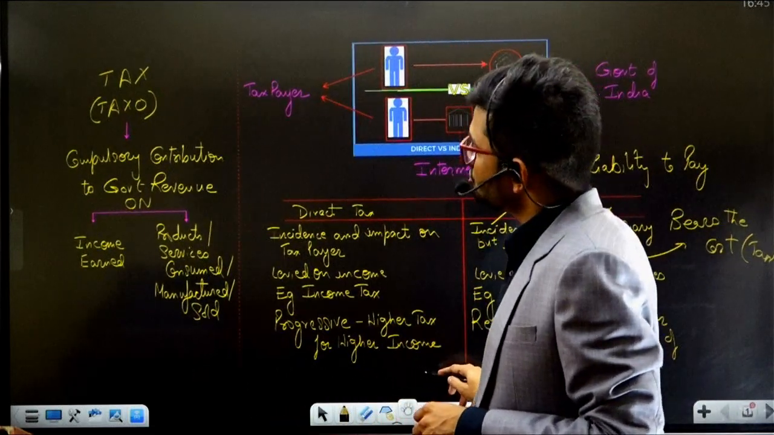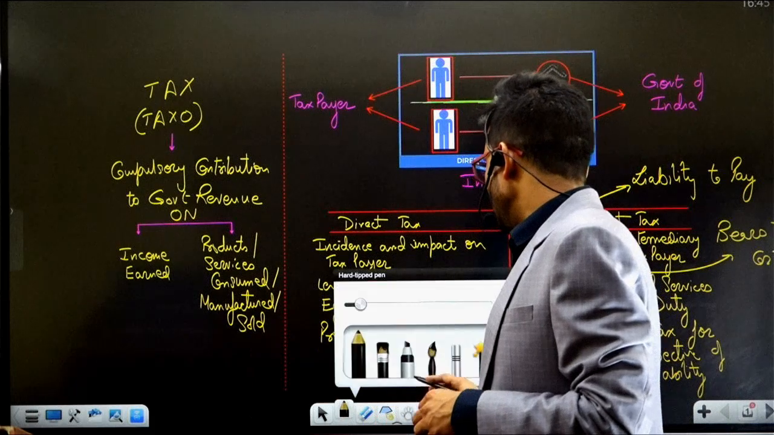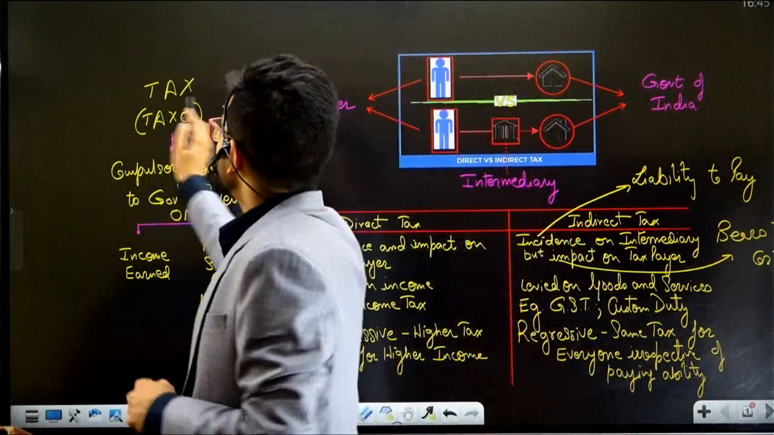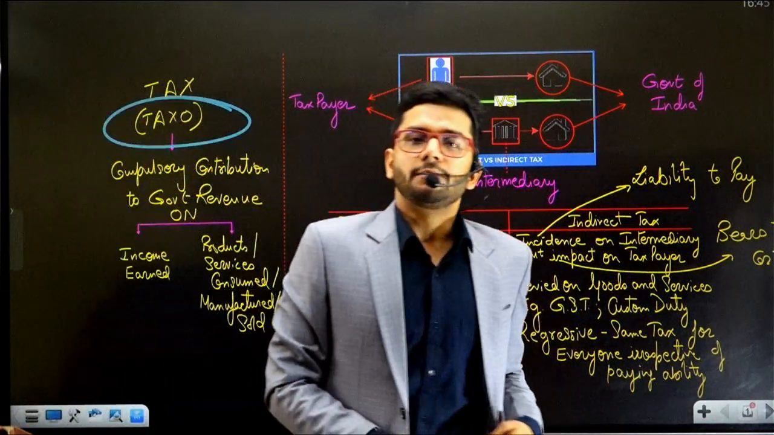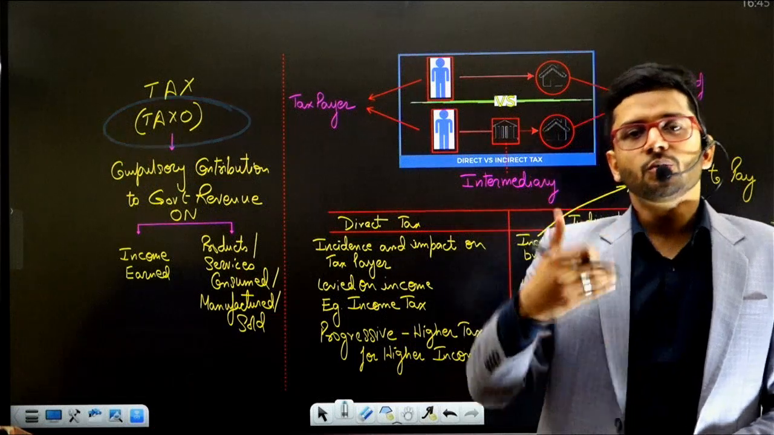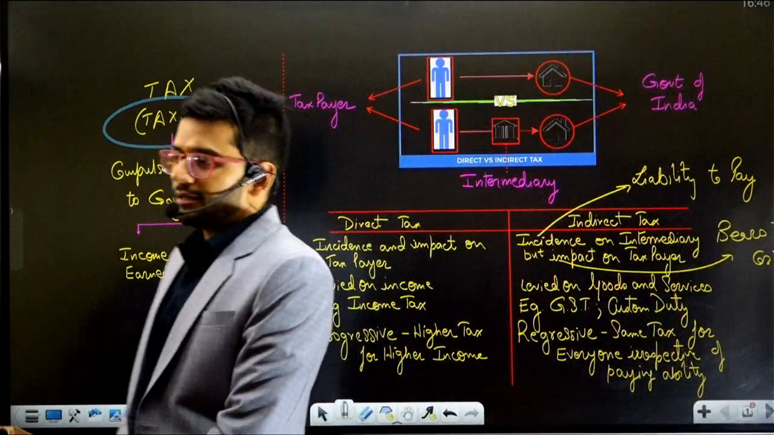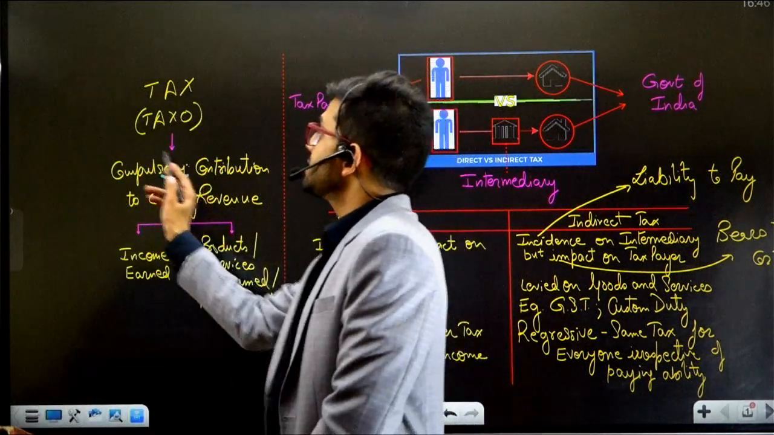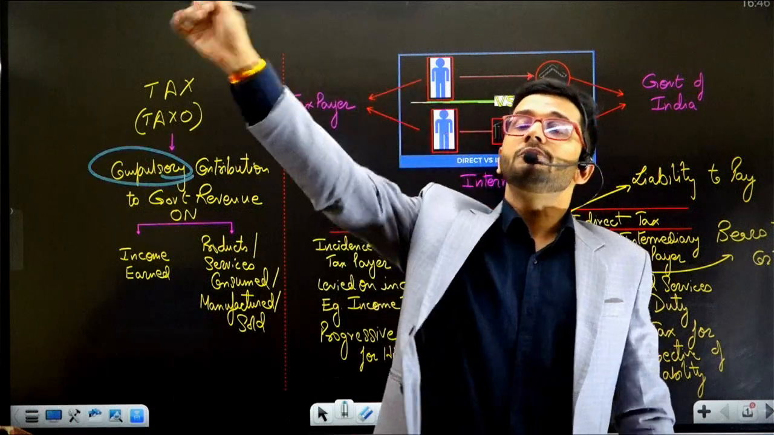Alright, so introduction to GST. Before we come on to GST, the first question is, what do you mean by tax? The word tax is derived from a Latin word, taxo. And what is tax? Tax is a compulsory contribution. Compulsory means mandatory contribution to the government of India.